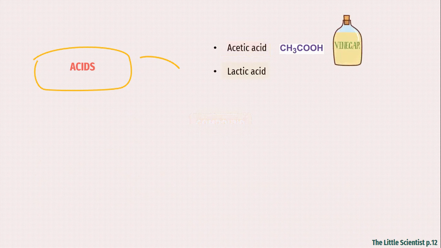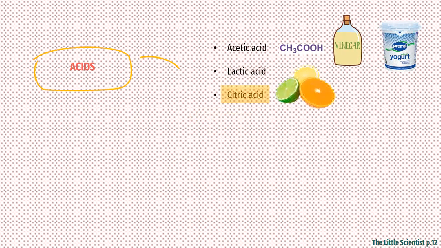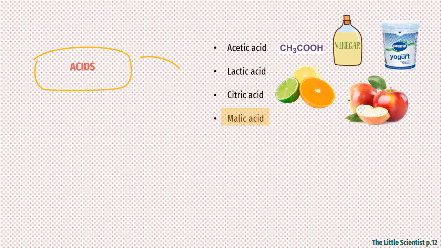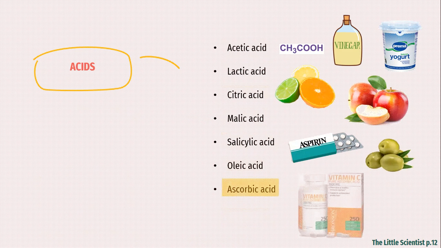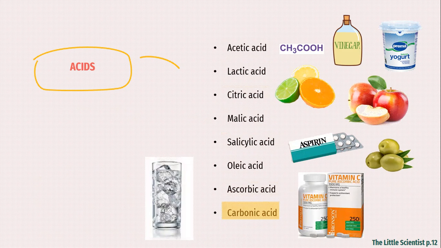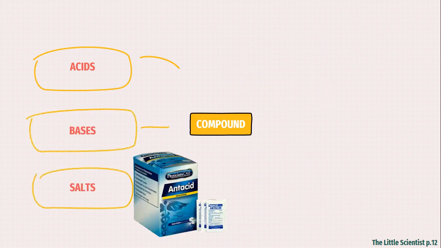We use vinegar in food. Lactic acid is the one found in yogurt and milk. Citric acid is found in lemons and oranges, for example. Malic acid is found in apples. Salicylic acid is found in some medicines such as aspirin. Oleic acid is found in olives. Ascorbic acid is found in vitamin C, and carbonic acid is found in soda. So these kinds of acids are found in things that we usually consume.